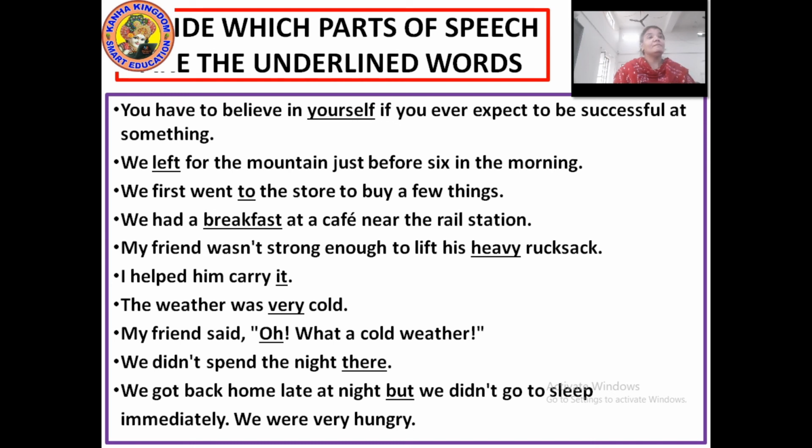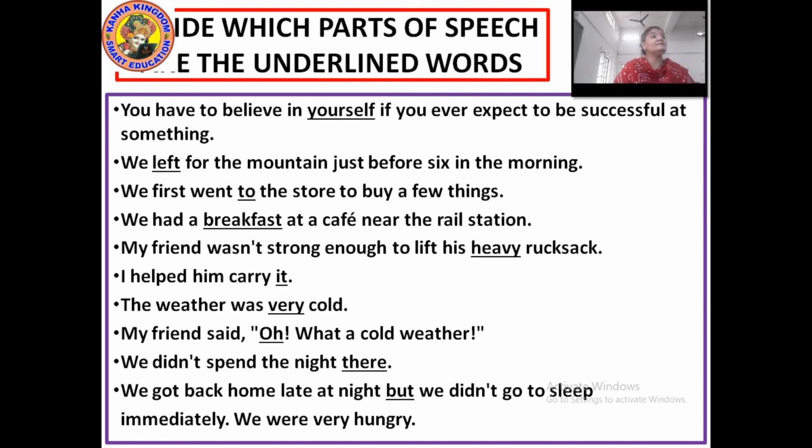Okay. My friend wasn't strong enough to lift his heavy rucksack. I helped him after it. The weather was very cold. My mother said, oh, what a cold weather. Oh, interjection. Right? Here, oh, interjection cannot stand alone, so here we have used other parts of the sentence also.